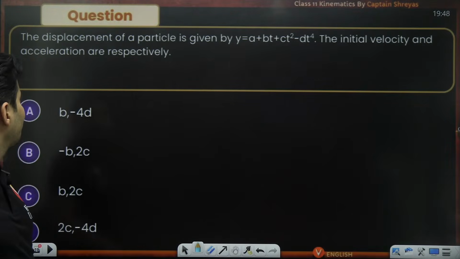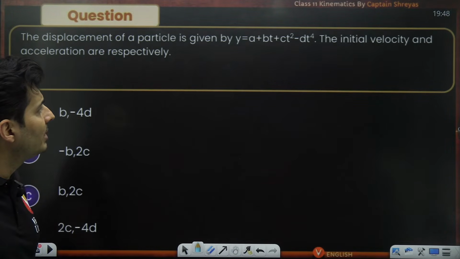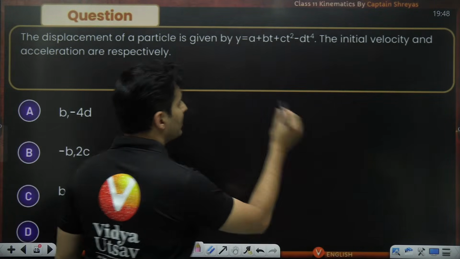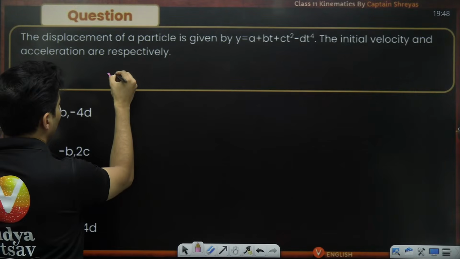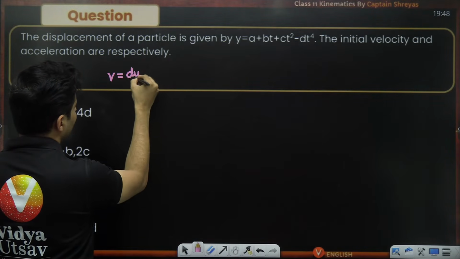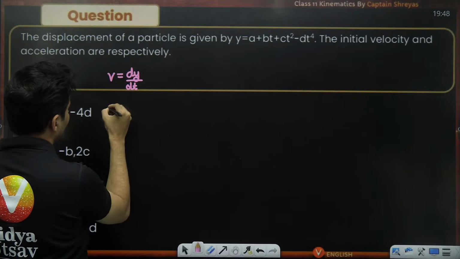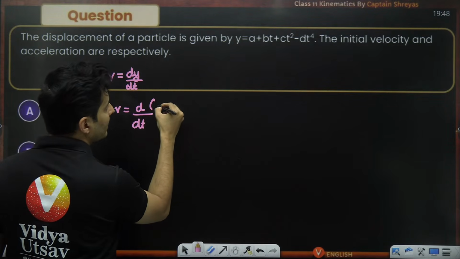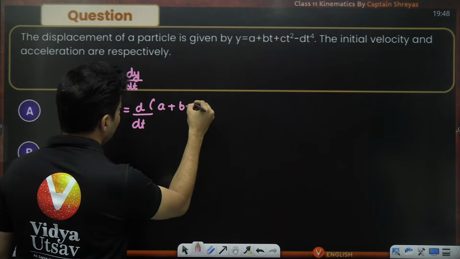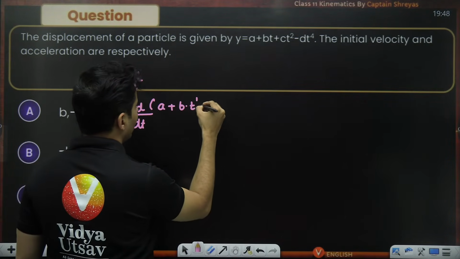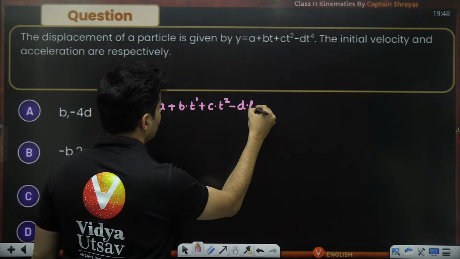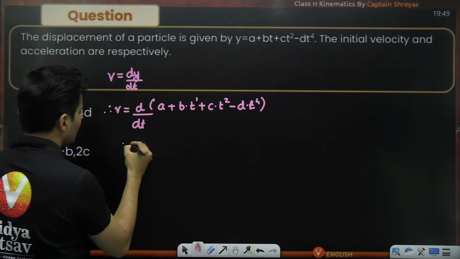Here it is, question number 1. Displacement of a particle is a plus bt plus ct square minus dt raised to 4. Initial velocity and acceleration are how much? So we have to find velocity and acceleration both. Velocity being the derivative of displacement, it is the derivative of a plus bt plus ct square minus dt raised to 4.